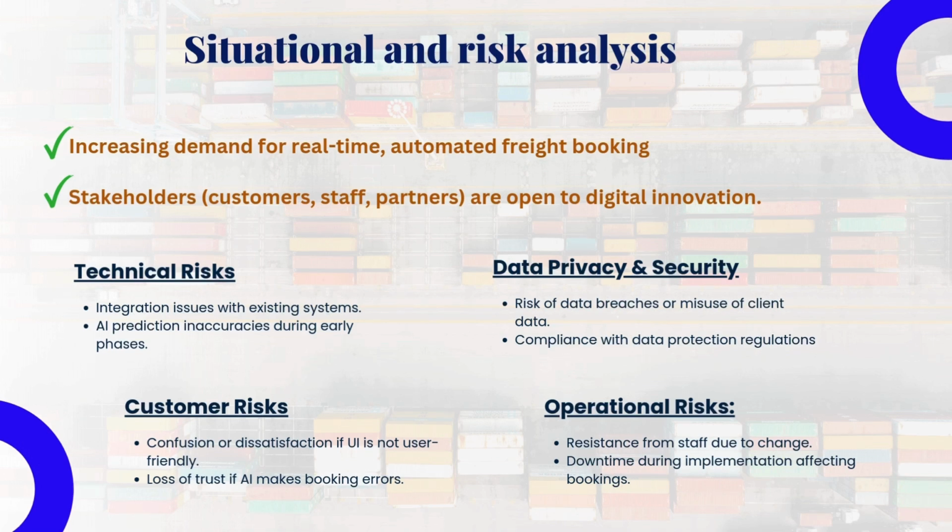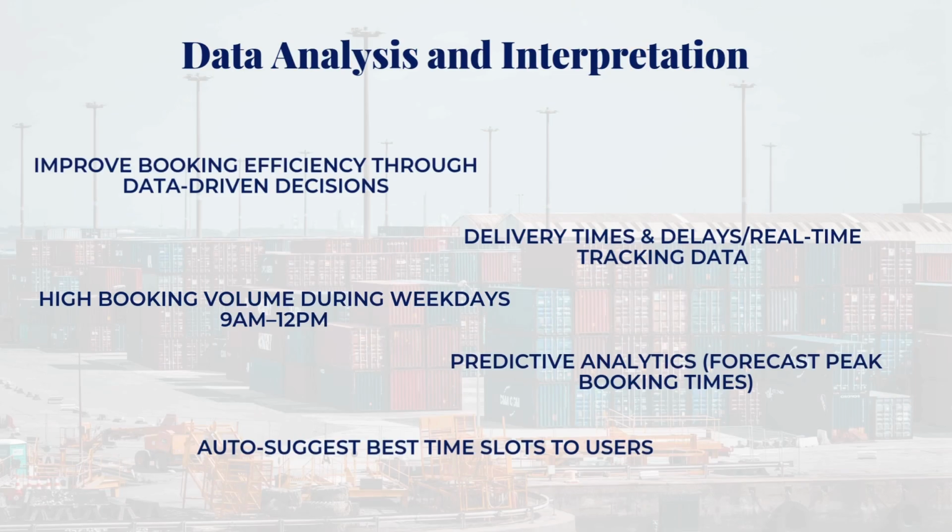The last one is operational risk: resistance from staff due to change. For example, booking staff may feel replaced or overwhelmed by the new system, slowing down adoption. And the second point is downtime during implementation affecting bookings, like during the switch to the AI system. The AI system might be offline, causing missed and delayed bookings. So the next slide is about data analysis and interpretation.